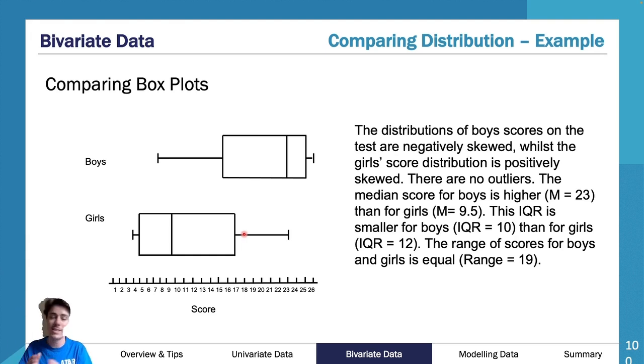Really, really good. They stated the values. Really important. You shouldn't just say one is higher than the other without stating the values. The IQR is smaller for boys, 10, than for girls. The range for scores for boys and girls is equal. Range equals 19. Really awesome response.